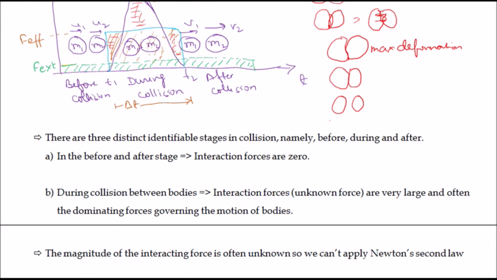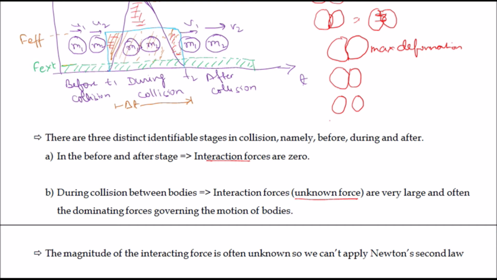All these things are written here. There are three distinct identifiable stages in collision, namely before, after and during. In the before and after stages, interaction forces are zero, while during the collision between two bodies, interaction forces are very large, and it is an unknown force. As the force is unknown, we cannot apply Newton's second law to calculate the acceleration or the change in velocity.